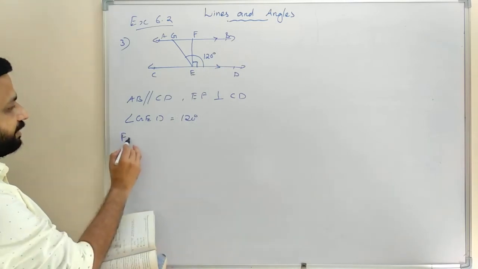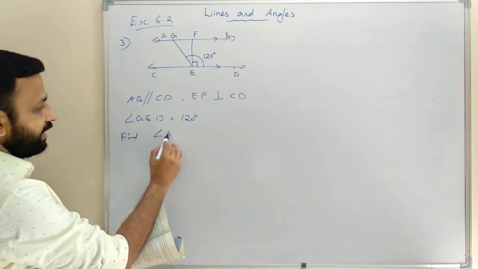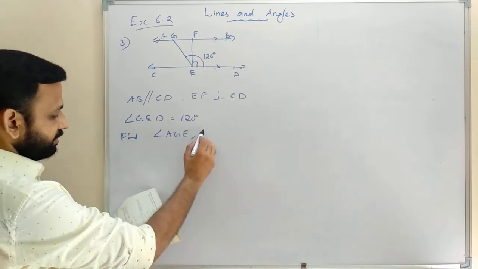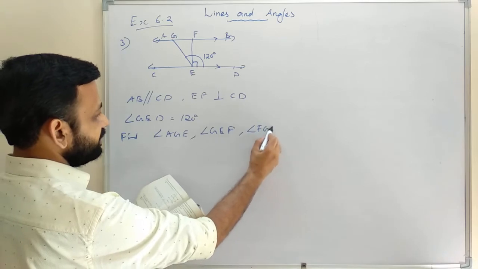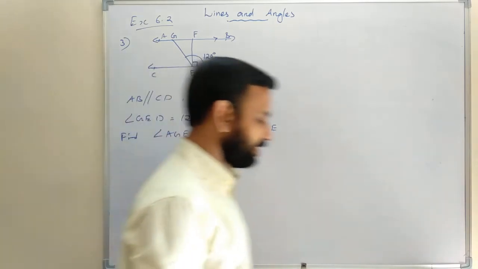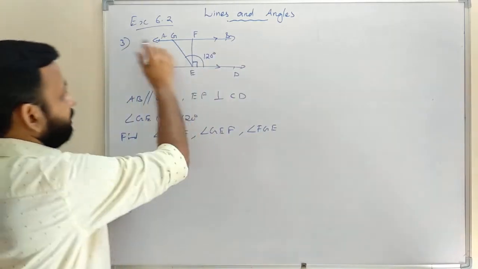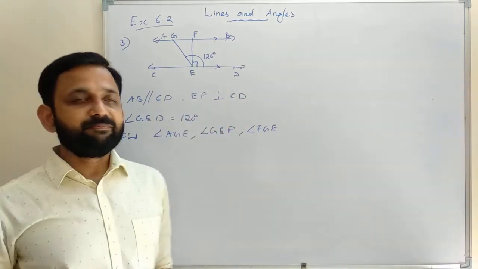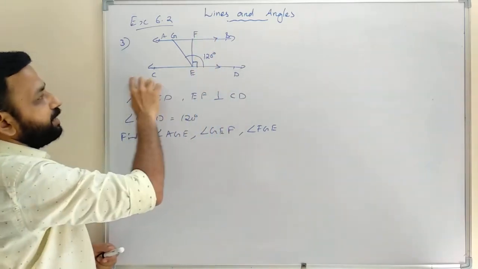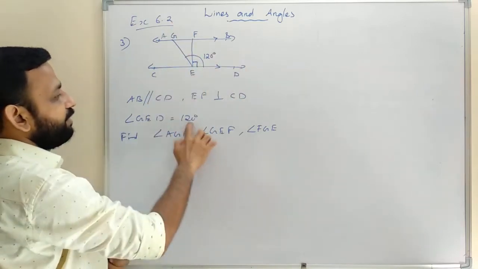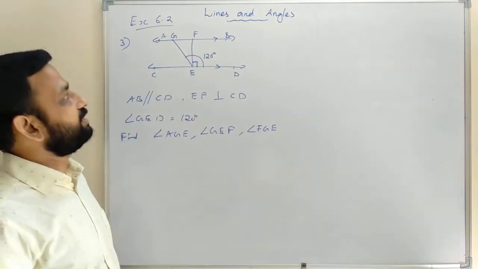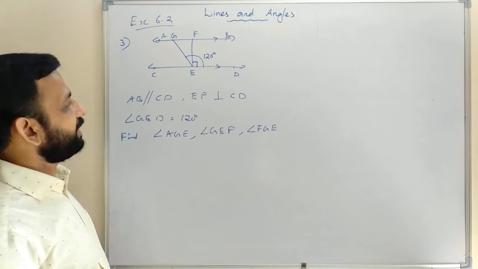Find the first one, angle AGE, then angle GEF, angle FGE. So that is our question. Here AB is parallel to CD, that is given, and EF is perpendicular to CD, 90 degrees, that is given. Angle GED is 120 degrees. We need to find AGE first.